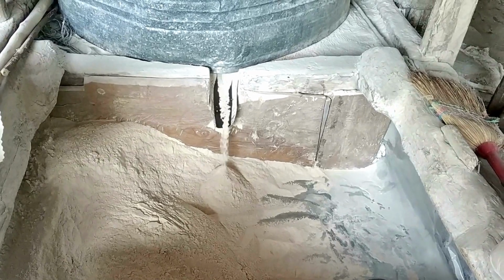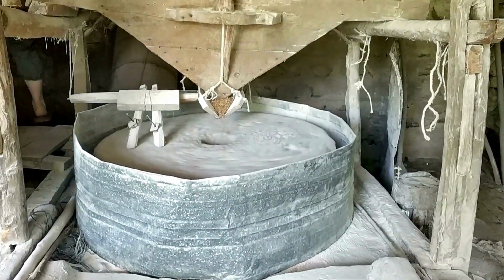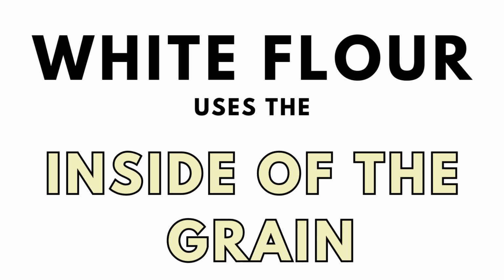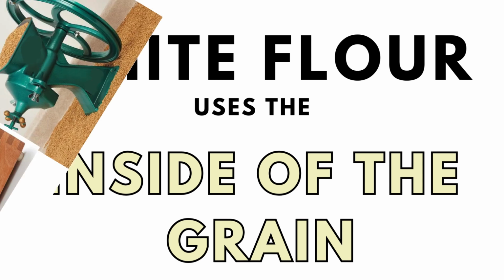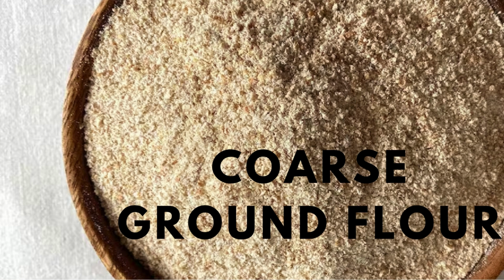So back to flour, when this whole grain or kernel is crushed and ground up, it is known as whole grain flour because it uses the entire whole grain. White flour only uses the inside of the grain and thus does not contain many important nutrients and fiber. Flour is made by using a grain mill. The whole grains are put into the mill and ground into a powder. You can make fine ground flour or coarse ground, it's your choice.